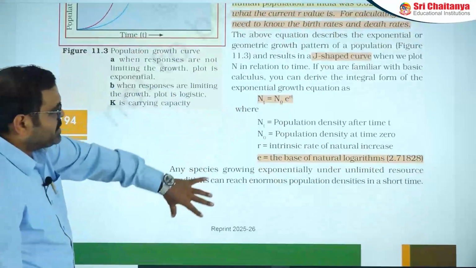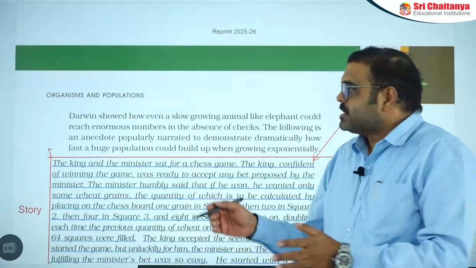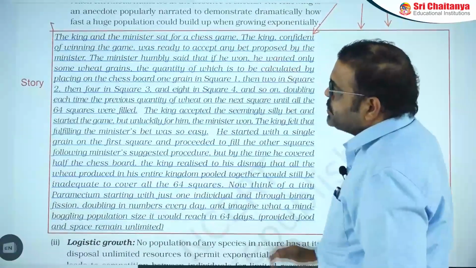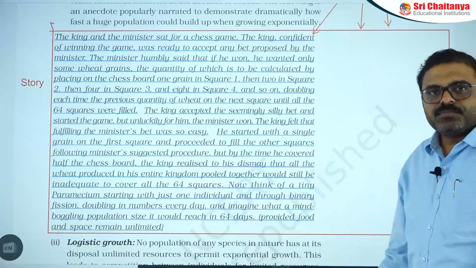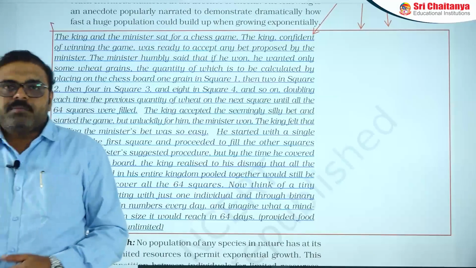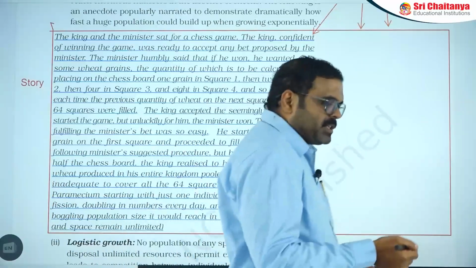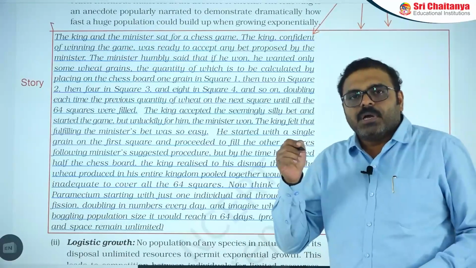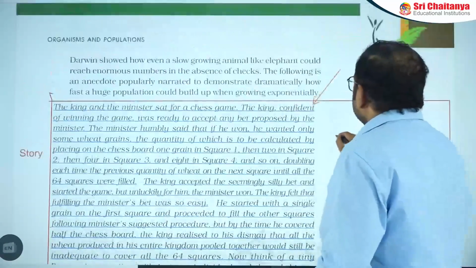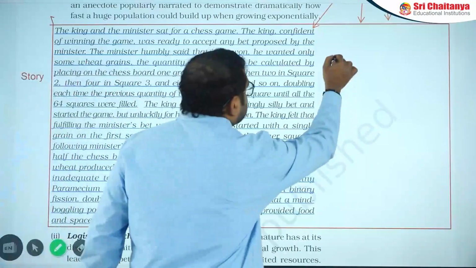Then next point, there is one anecdote, that means a small story regarding this part, which explains how an uncontrolled population can be maximized. For this, they mention a story of a king and a minister playing a game with a chessboard, and whoever lost needed to submit grains for every square, doubling the number each time. If the population increases in this manner, let us observe here.